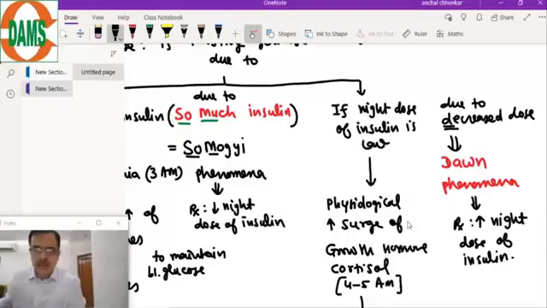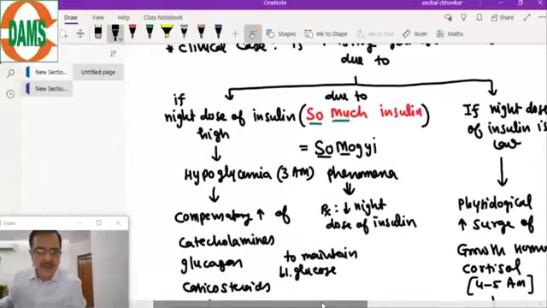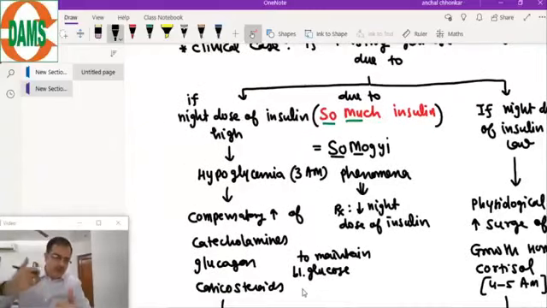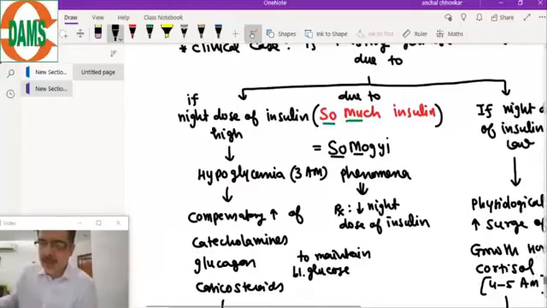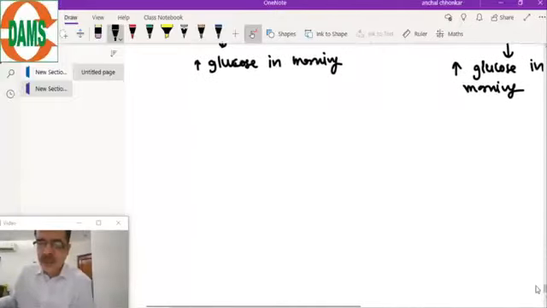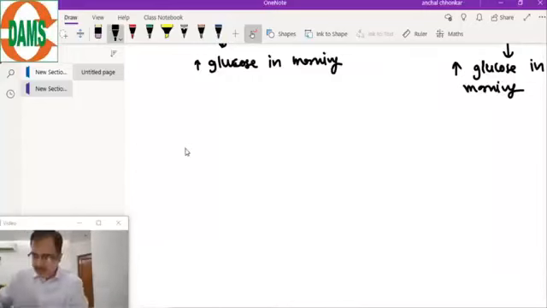Now, this was the concept of giving insulin, what problems can be faced, and how to solve those problems in a patient of type 1 diabetes. Now, coming to the next treatment, before amylin, a practical thing. Think practically.